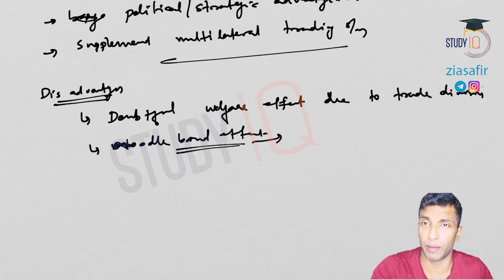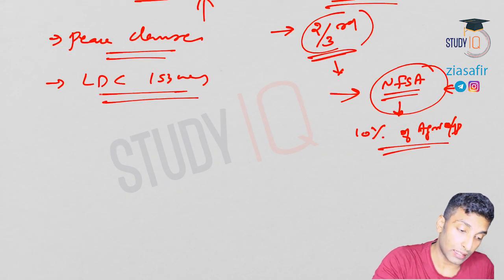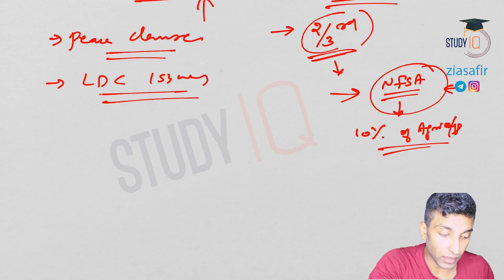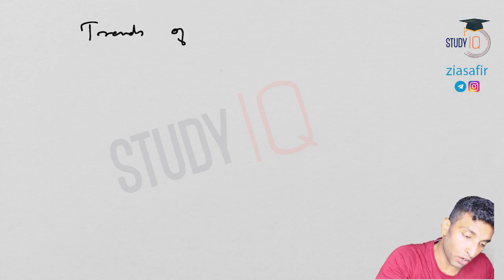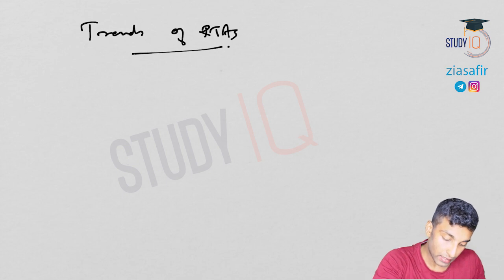You write it properly. When I'm writing with this pen, it is not proper here. Okay, so now let's see the trends. What are the trends? As I've told you, over the last 10 years, the past decade, regional trade agreements have considerably increased. So trends of RTAs. What are the trends of RTAs?